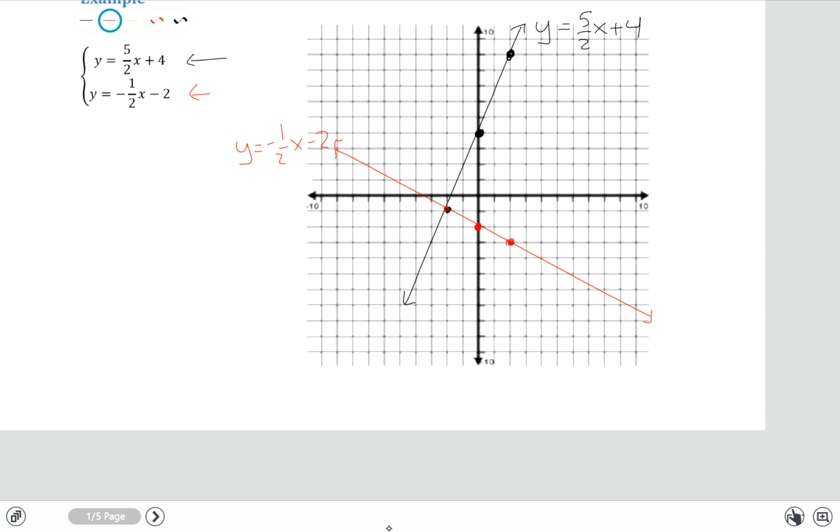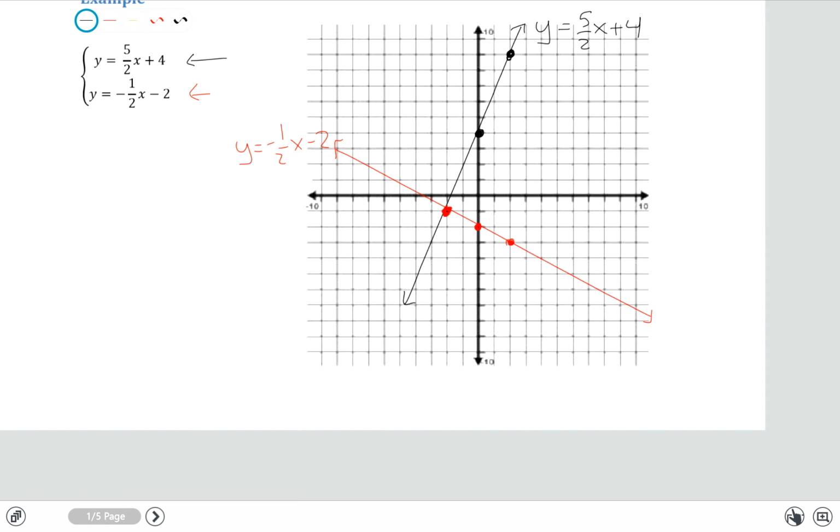You can see though that there's a location at which both intersect each other. That location is right here. So we said earlier that the solution to a system of equations is the coordinate point that satisfies both equations. Well, the graph of an equation represents the collection of points that work in the equation. So what is the only coordinate point that will work in both equations? It's the point at which these two lines intersect each other.